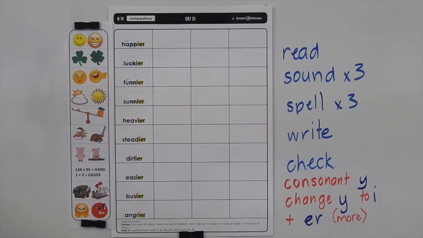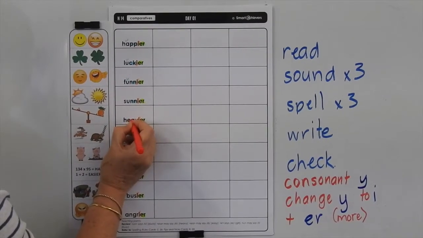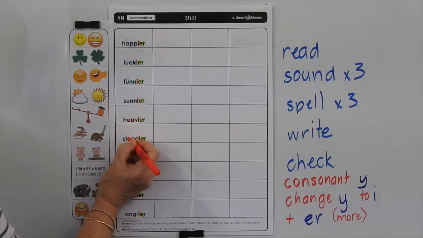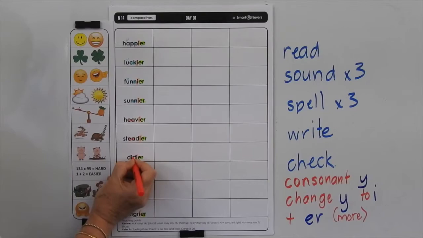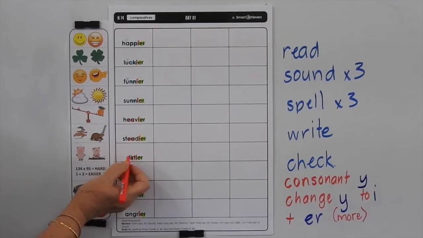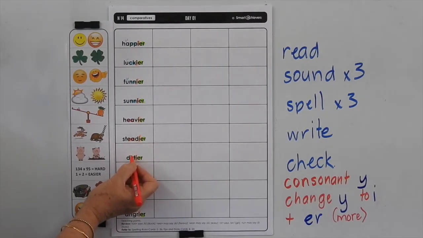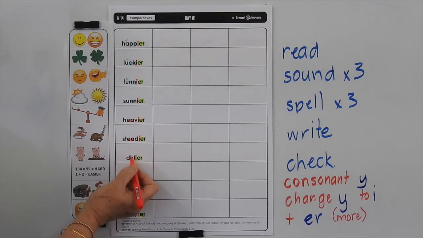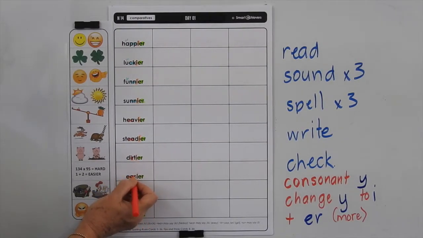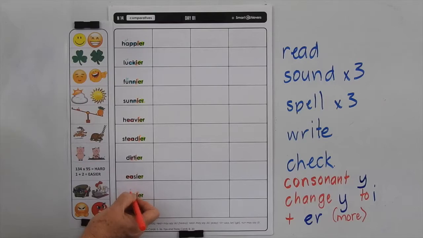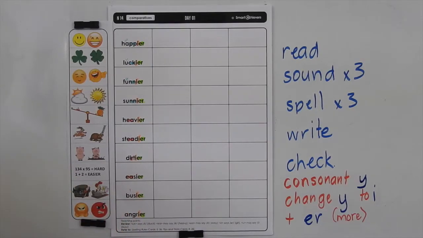Now, heavier comes from the word heave, so we've got the long E sound changing to a short E sound here. Same with steadier, we've got that long E sound changing to a short E sound. This IR is an R-controlled vowel. We can use ER, not very often IR or UR in the middle of a word. So here you've got to remember this is one of the IR words. Here we've got the long vowel sound E with the EA. Busier, that's tricky. You've got to remember that that sound is coming through with the U, and angrier, you can hear the sounds in that word.